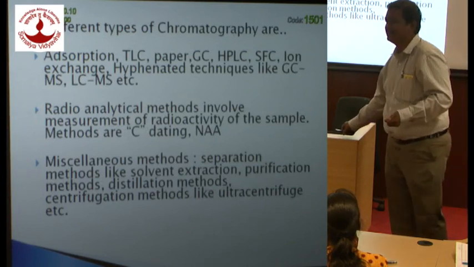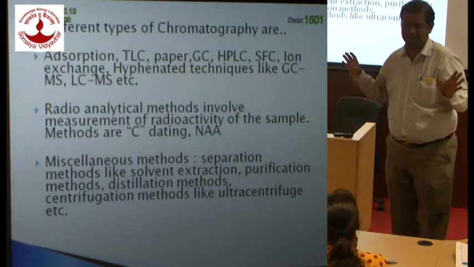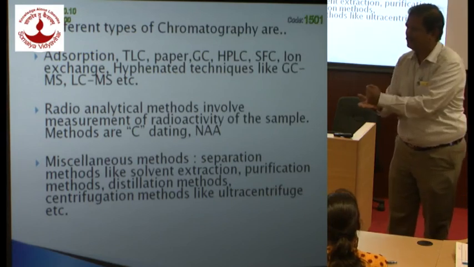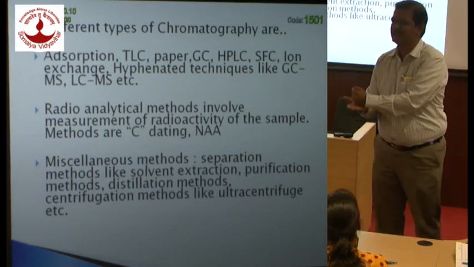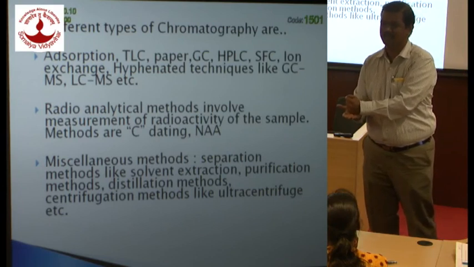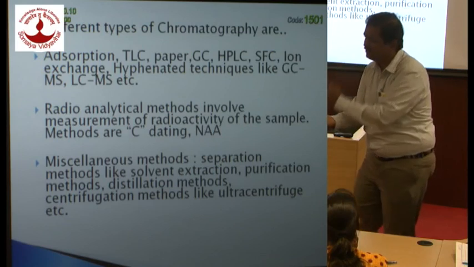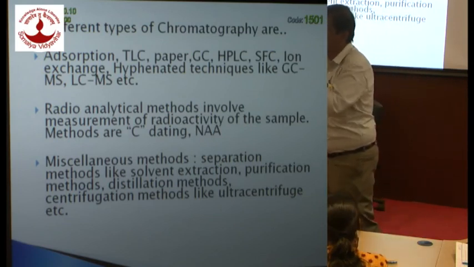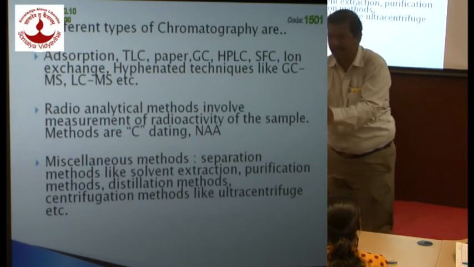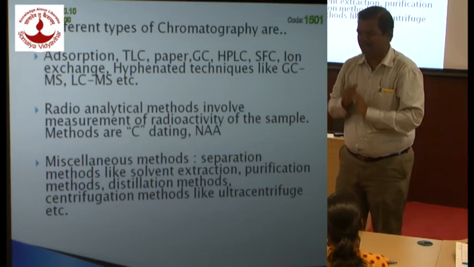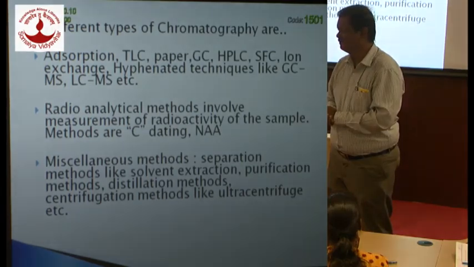So these are the different methods available for analysis. Now, how to select the appropriate method? You have nearly 100, up to 100 methods at our disposal. Now, it is our job as analytical chemists to select the appropriate method for appropriate analysis. Okay, that part we will discuss next. Thank you.